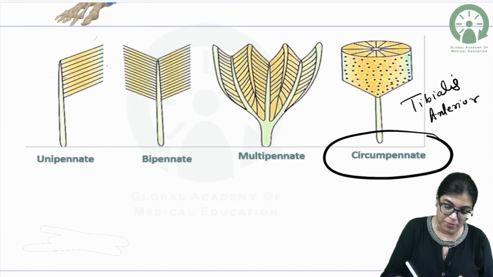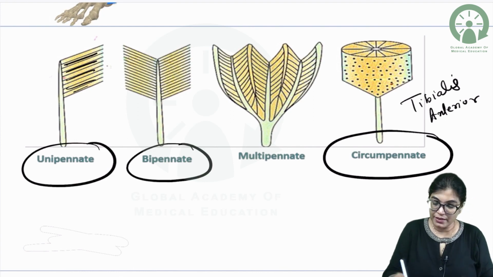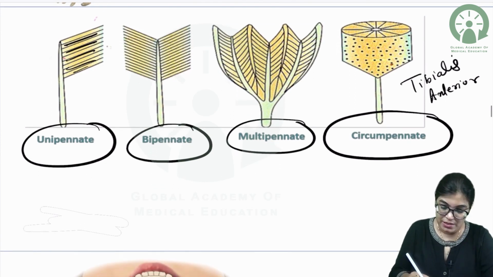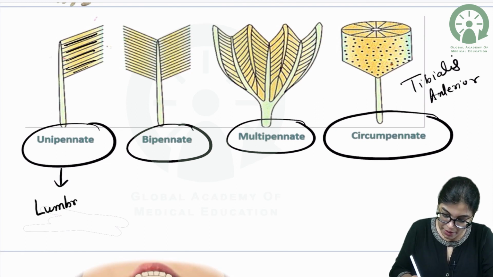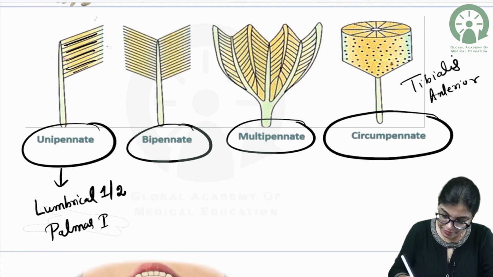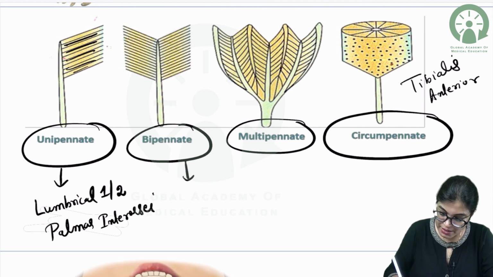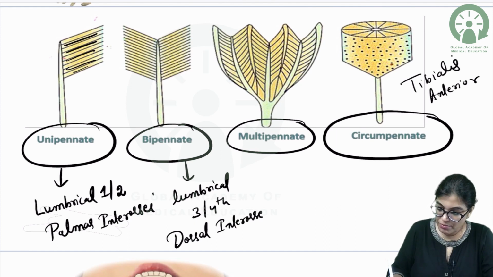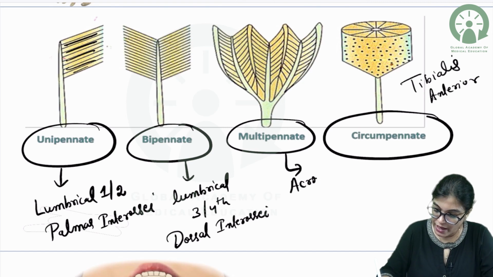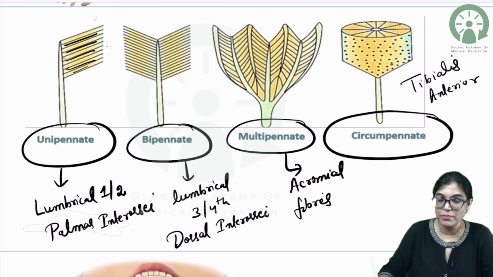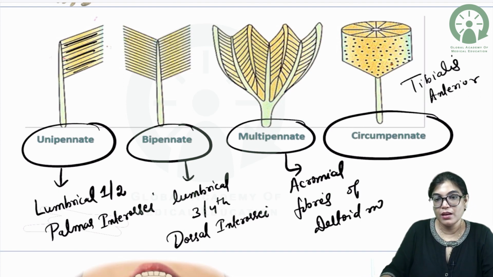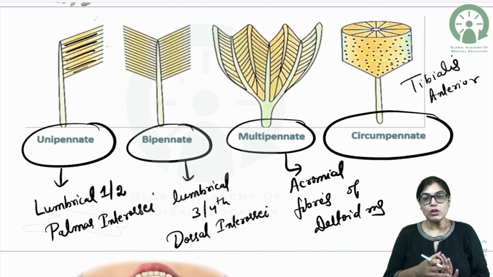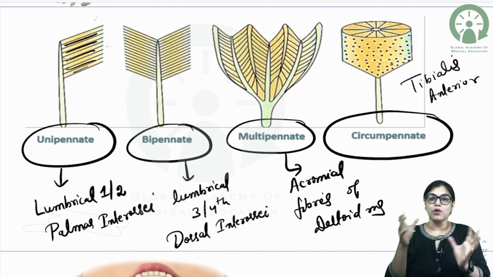Now, see here, this is how the shapes look: unipinnate, half feather, bipinnate, full feather, and multipinnate. Examples of unipinnate muscles are the first and second lumbricals and the palmar interossei. Examples of bipinnate muscles are the third and fourth lumbricals and the dorsal interossei. For multipinnate muscle fibers, the best example is the acromial fibers of the deltoid muscle, also called the middle fibers of the deltoid. So that is in the form of multiple feathers.